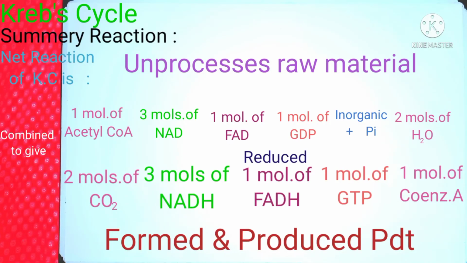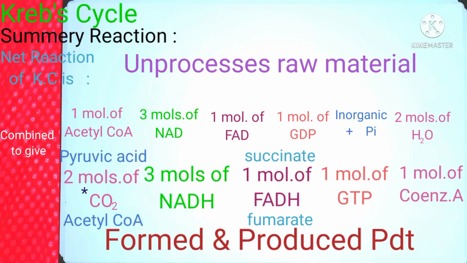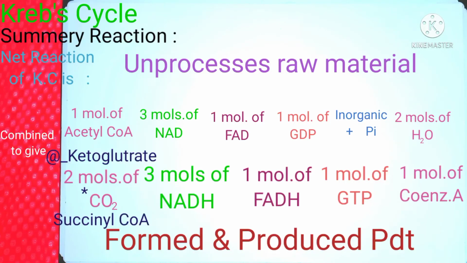This FADH is achieved during the conversion of succinate to fumarate. Two molecules of carbon dioxide are achieved during the conversion of pyruvic acid to acetyl CoA and alpha ketoglutarate to succinyl CoA.